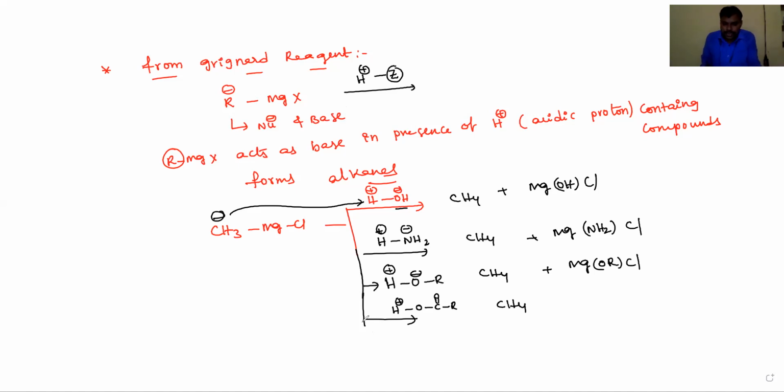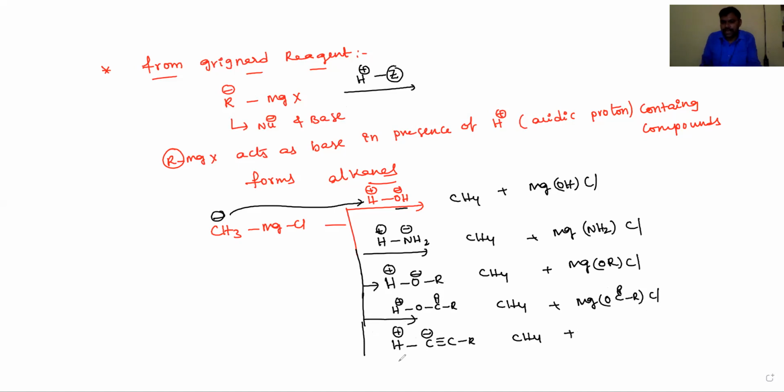Okay, or the Z is terminal alkynes. The terminal alkynes having acidic proton, like different groups, and producing CH4. Then MgO C double bond O R Cl.